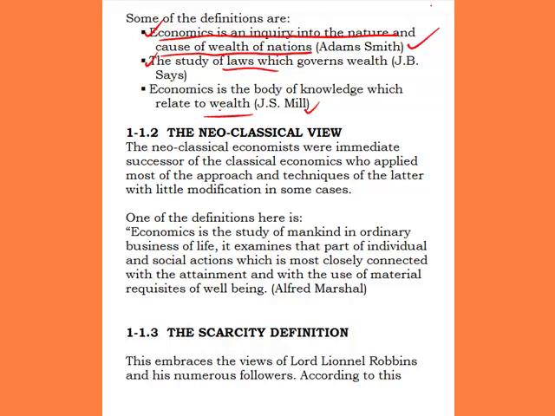Now, the second school of thought, the second generation of economists who propounded definitions of economics, are the neoclassical view. The neoclassical economists were immediate successors of the classical economists, who applied most of the approach and techniques of the latter with little modification in some cases. It means the neoclassical school of thought made amendments or little modifications to the definitions provided by their predecessors, the classical view. So that's why we call them neoclassical.